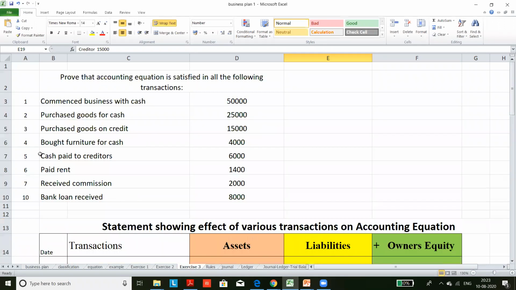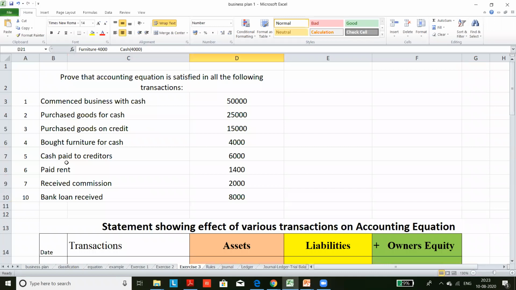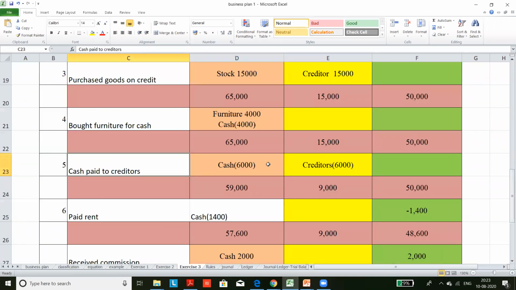Now the fourth transaction, bought furniture for cash, 4,000. So furniture is coming in, cash is going out. Same. Then the fifth transaction, cash paid to creditors.